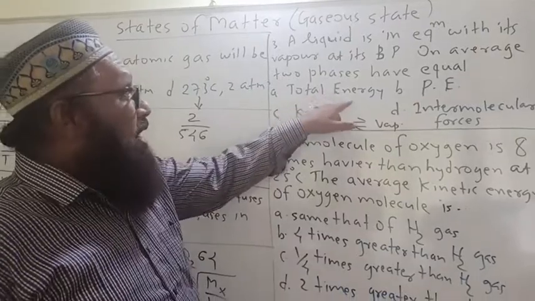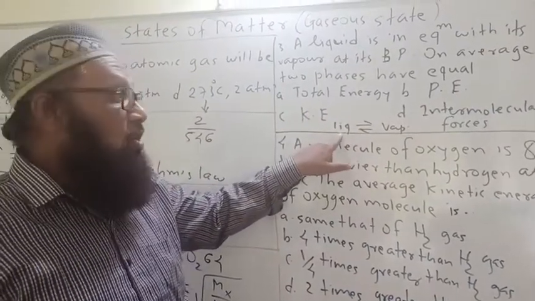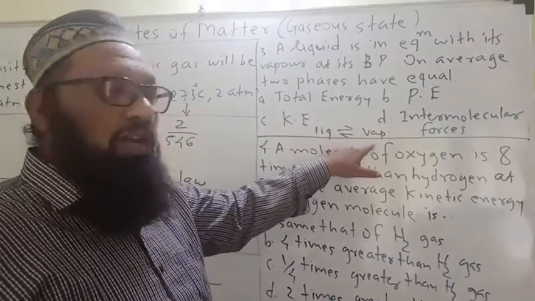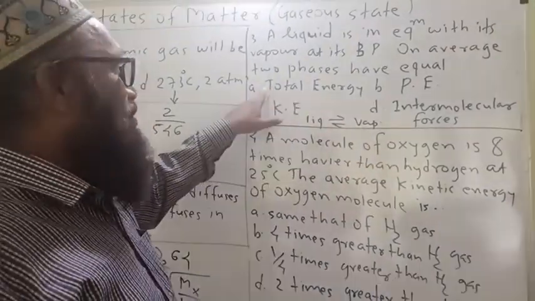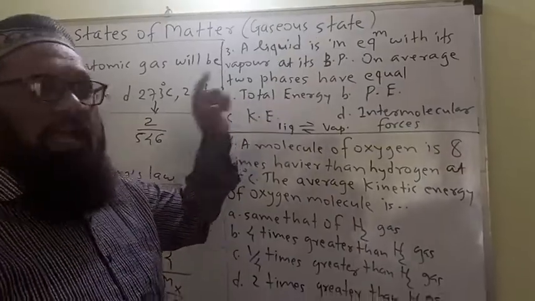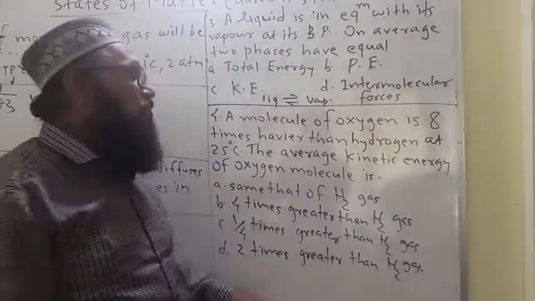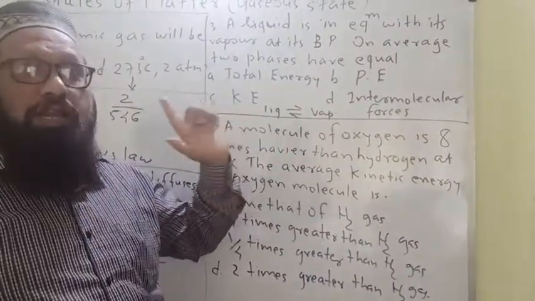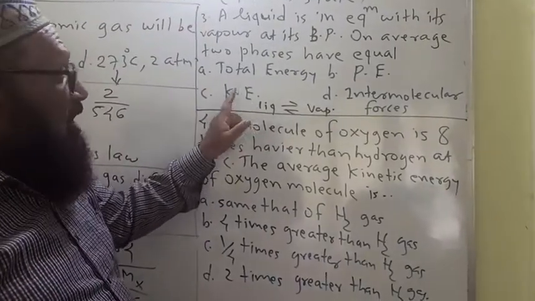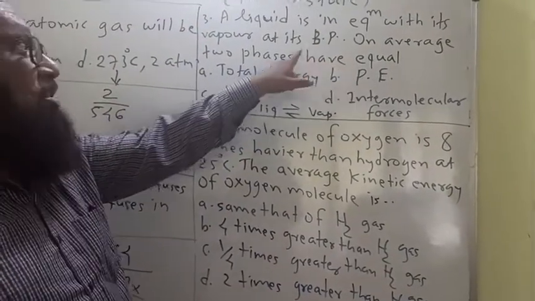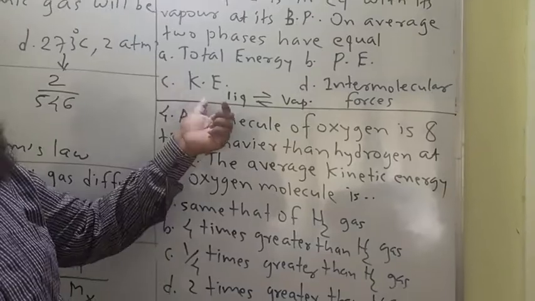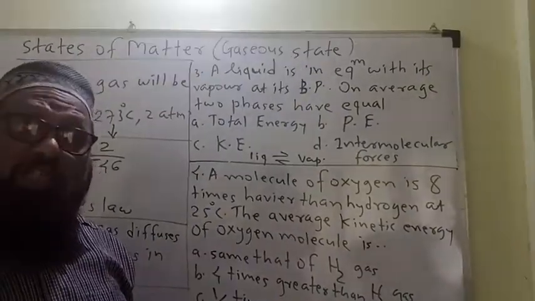The energy of the liquid phase is totally different from that of the vapor phase. Therefore, total energy is not the answer. Again, potential energy for liquid and for vapor are totally different. Here, temperature remains the same, and kinetic energy depends only on temperature.